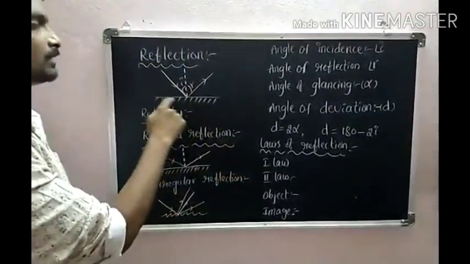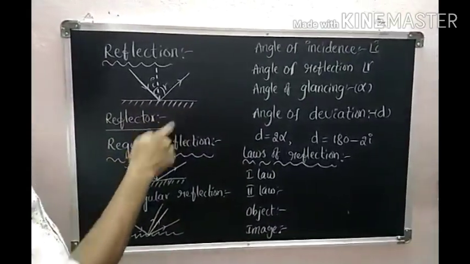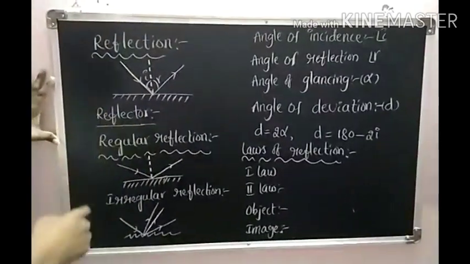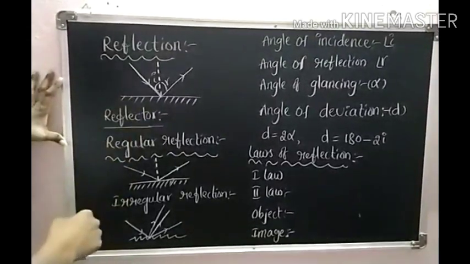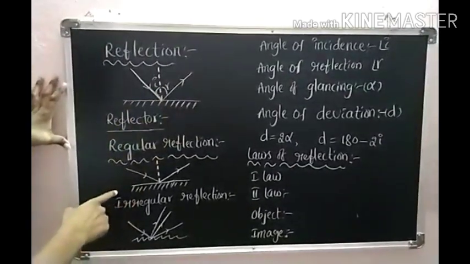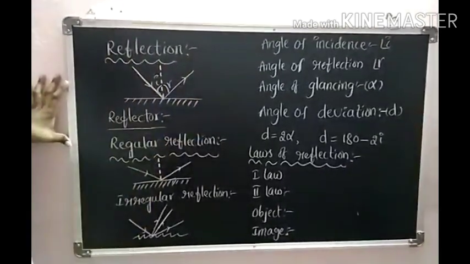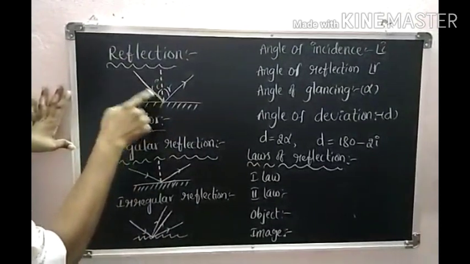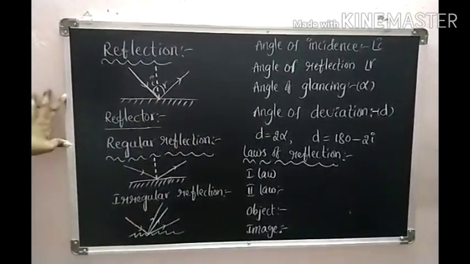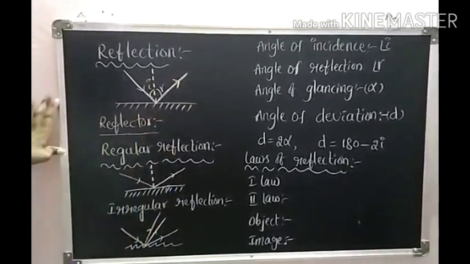Here this is the symbol of a mirror. Already you have learnt this in 7th class. From the object we get a number of light rays, but for drawing the ray diagram I am taking only one single ray. When the ray falls on the mirror, it rebounds back. This phenomenon is said to be reflection of light. This ray is said to be the incident ray. The point where the incident ray is incident on the mirror is said to be the point of incidence. This is the rebounding ray, that is the reflected ray.